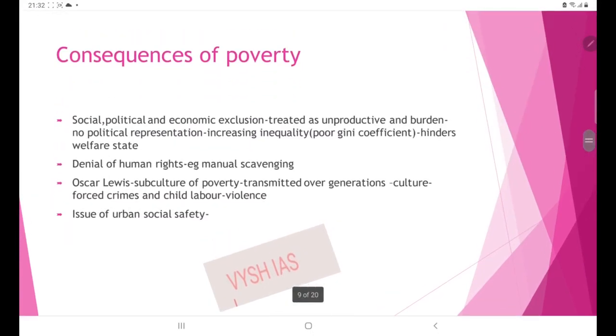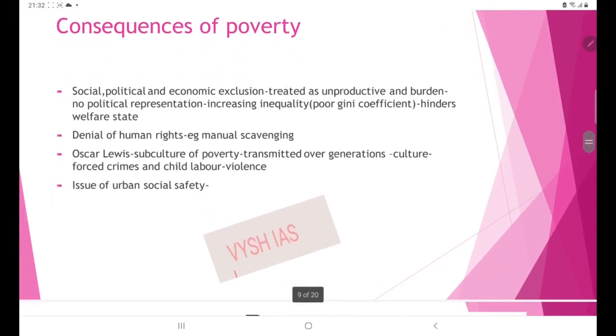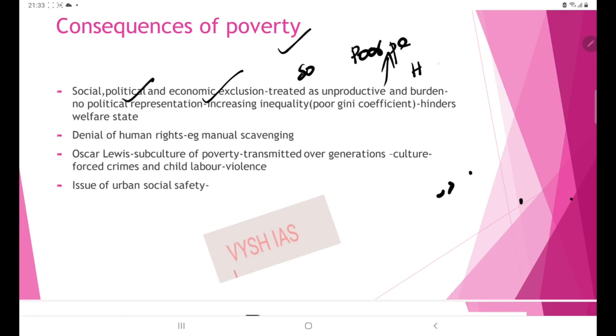Okay. So next is consequences of poverty. What are the after effects of poverty? So due to poverty, there will be this social discrimination, political discrimination, economic exclusion. So these all things will come in a vicious cycle due to poverty. So simply taking a poor person, if you are seeing in a road, even we will be socially discriminating. The people won't be behaving in a human way.